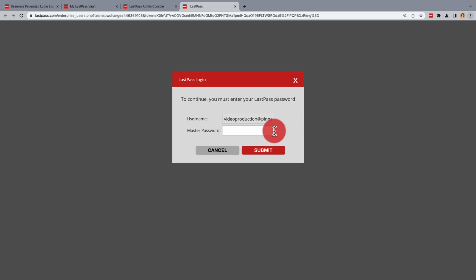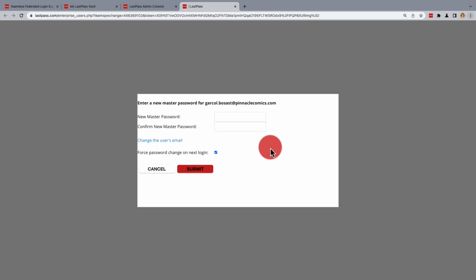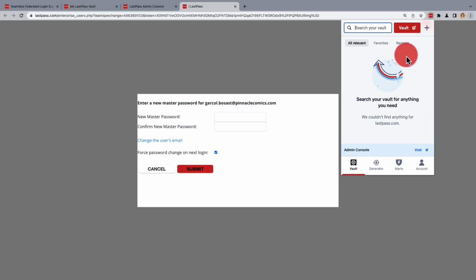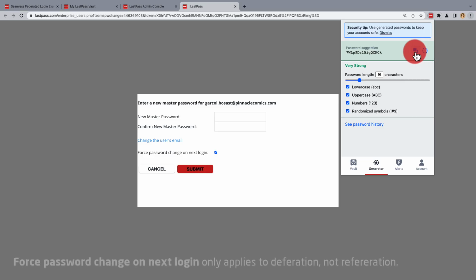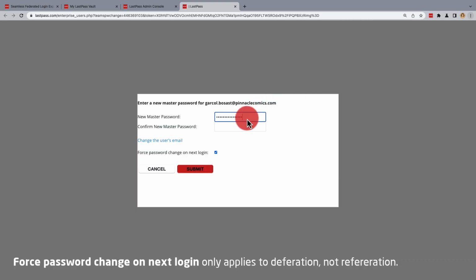Enter your LastPass master password to confirm the change, and then submit. Then you'll be able to enter a new LastPass master password for the user. You may want to use the LastPass password generator to ensure that the password you create is secure. Be sure also to save this LastPass master password somewhere before you confirm the new password and then click Submit.